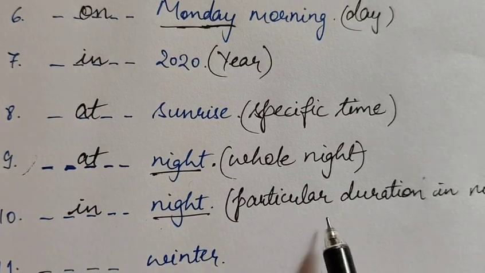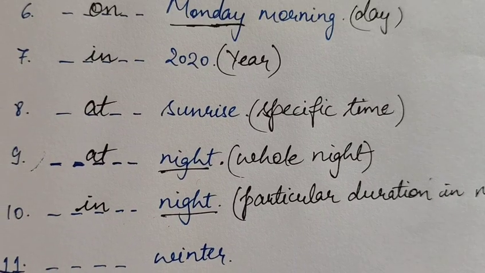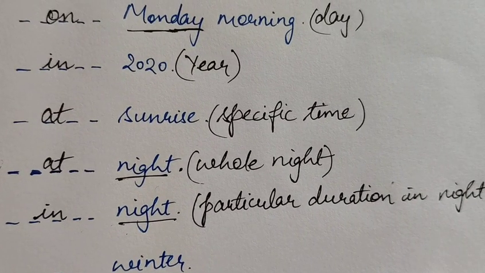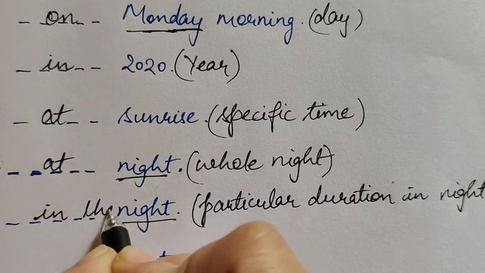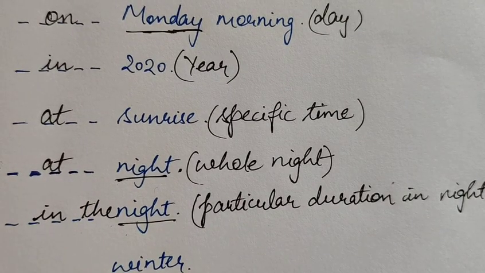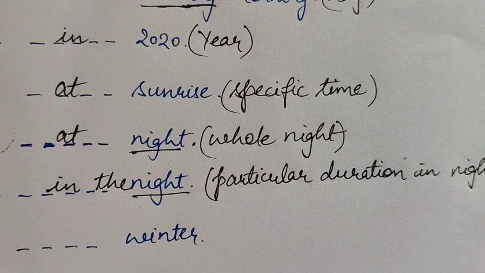But if I talk about a particular duration in night, I would say in the night or in night. For example, I feel hungry in the night, so at a particular time I feel hungry.